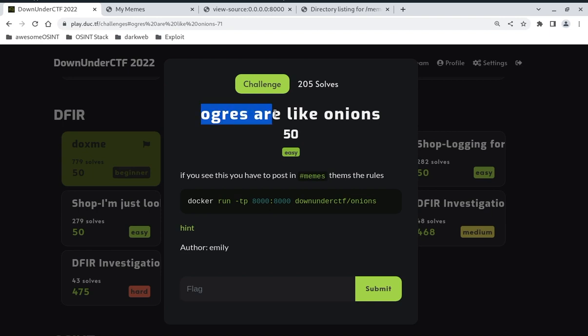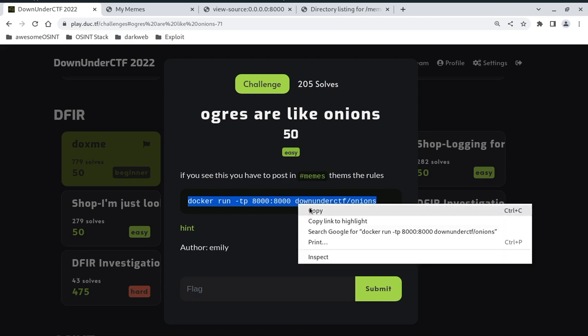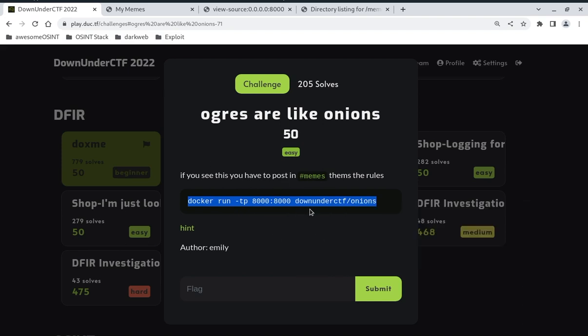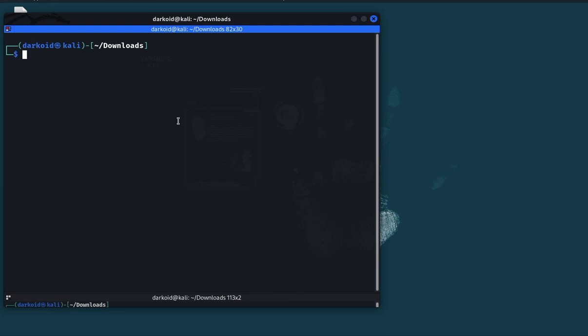So this challenge is "Ogres Are Like Onions." The description says if you see this, you have to post in memes themes the rules, and this is the command that we can use to open whatever they are trying to give us. So I need to close this, which I have already done during testing. So here I will do this.